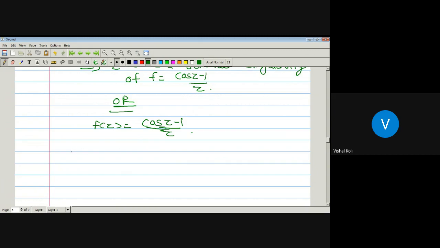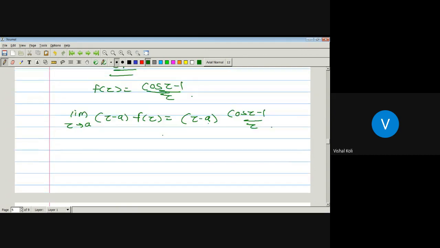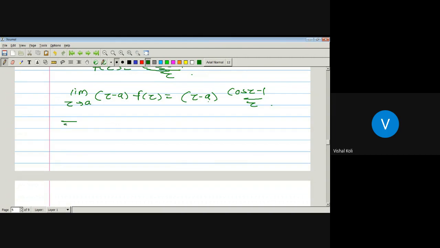So let us take the limit as z tends to a of z minus a into f of z, which is z minus a into cos z minus 1 divided by z. Here a is the singular point. As z equal to 0 is a singular point, the limit as z tends to 0 of z minus 0 into f of z is z into cos z minus 1 divided by z.